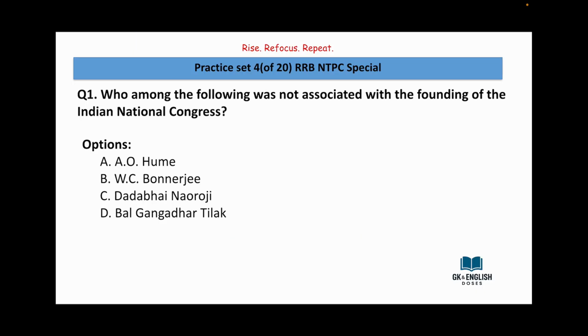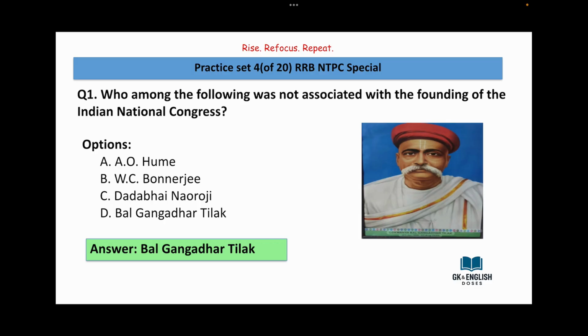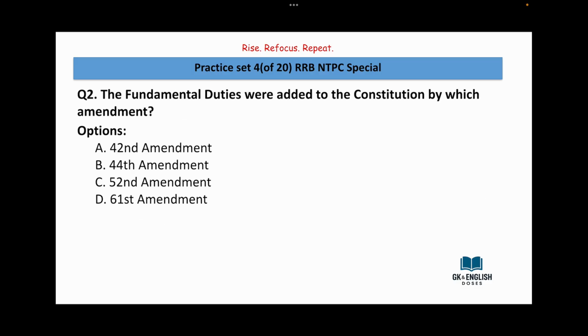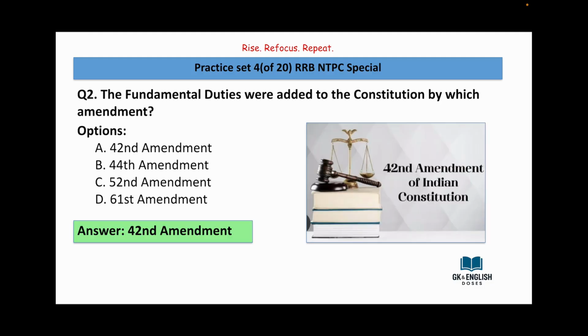Who among the following was not associated with the founding of the Indian National Congress? Options: Alan Octavian Hume, W. C. Banerjee, Dadabhai Naoroji, Bal Gangadhar Tilak. And the answer is Bal Gangadhar Tilak. The fundamental duties were added to the constitution by which amendment? 42nd, 44th, 52nd, 61st amendment.